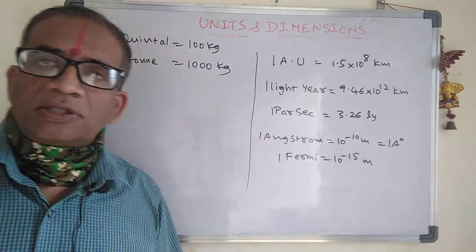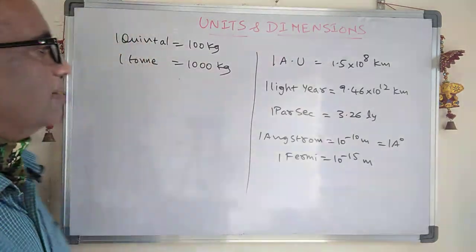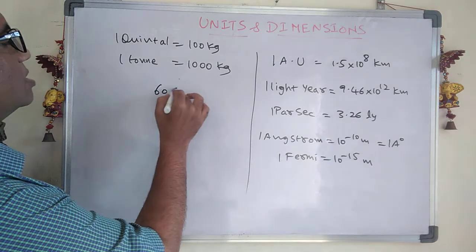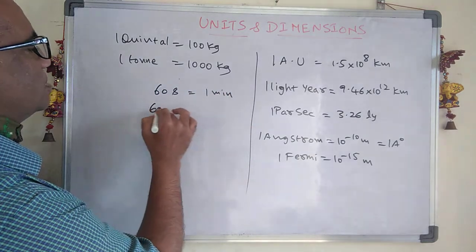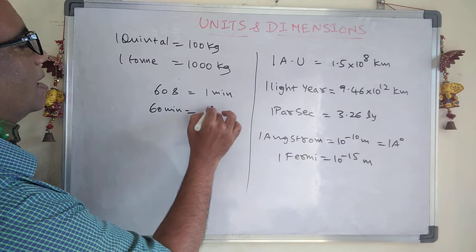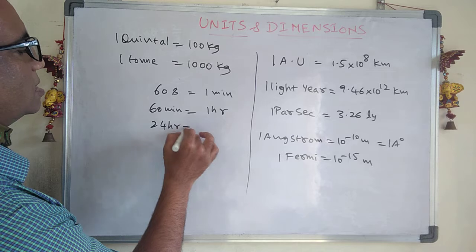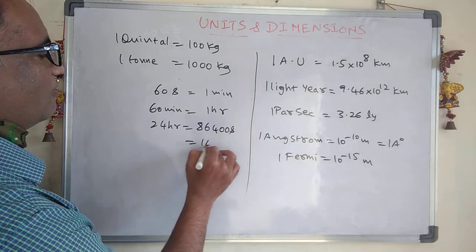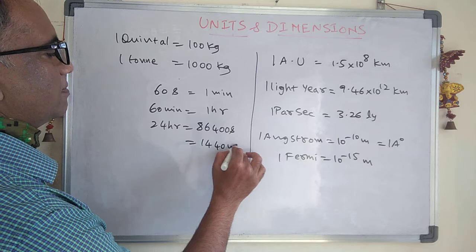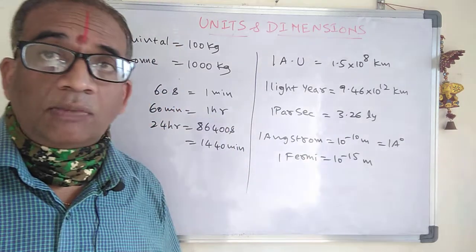Apart from this, we have time. Time is measured in seconds. 60 seconds is 1 minute. 60 minutes is 1 hour. 24 hours is 86,400 seconds or 1440 minutes. Like that, you should have an idea of time also.